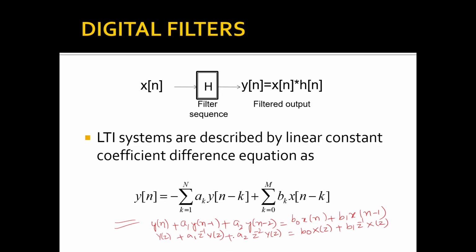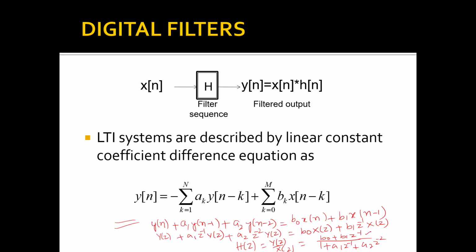So I take Y(z) common on this side, and on this side I take X(z) common, and finally I'll get H(z) equal to Y(z) by X(z) as b0 plus b1 z inverse by 1 plus a1 z inverse plus a2 z to the power of minus 2. This is the transfer function for this particular difference equation. Here we have b0 plus b1 z inverse as the numerator, and in the denominator we have 1 plus a1 z inverse plus a2 z to the power of minus 2.